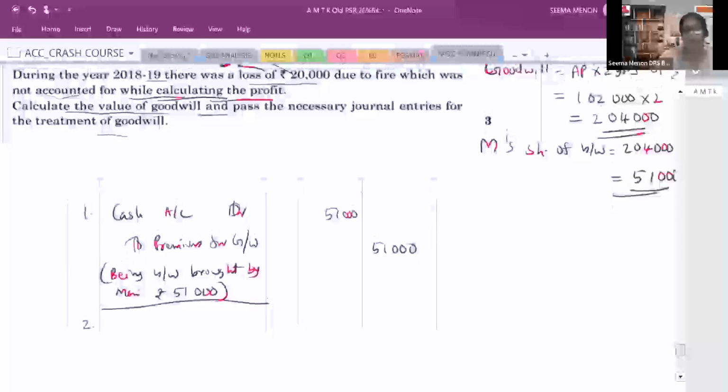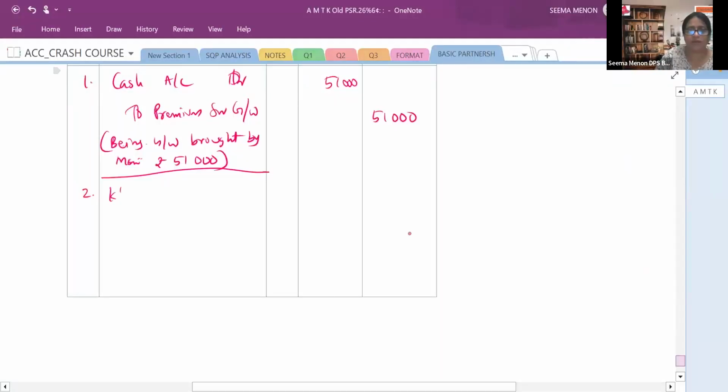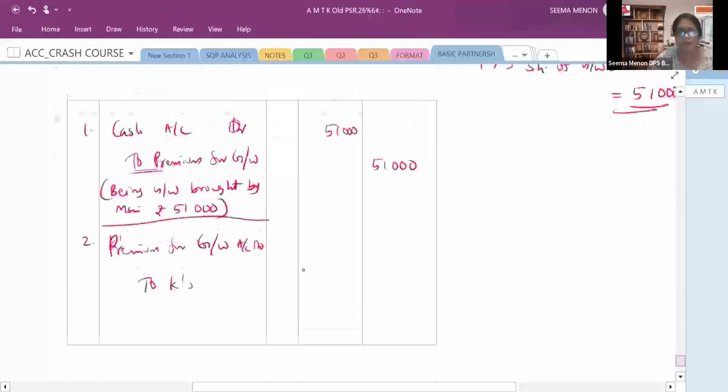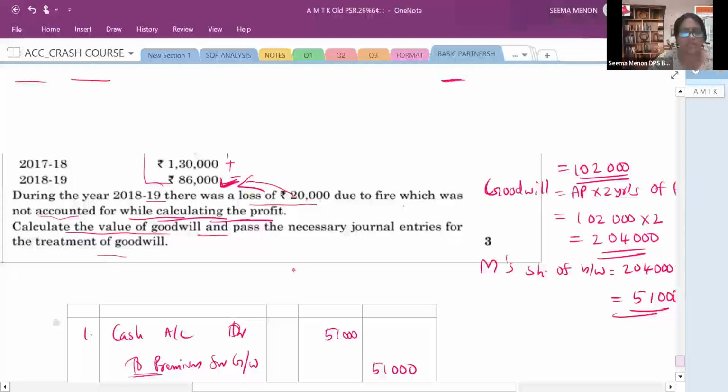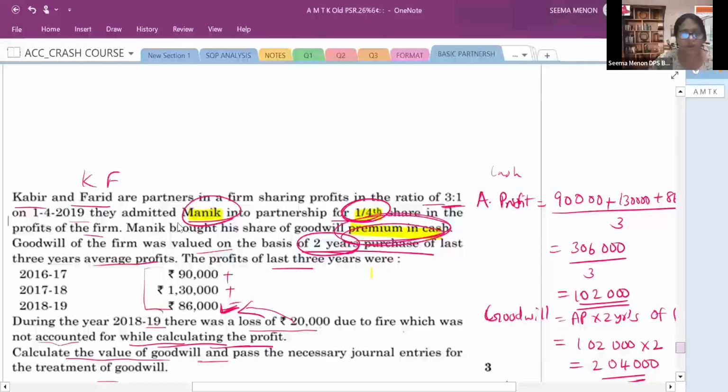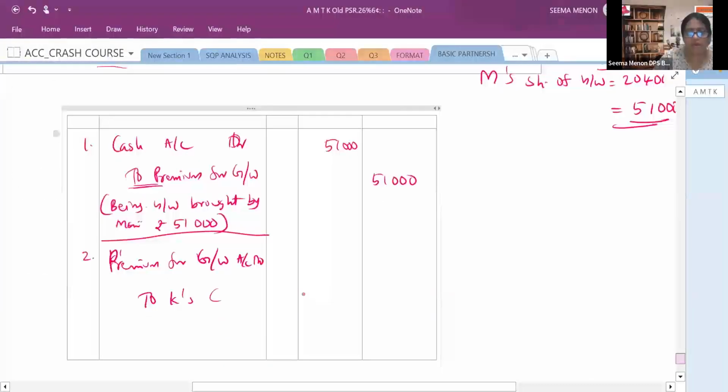That is 3:1. So you will write premium for goodwill account debit, because the premium for goodwill account is to be closed. Who will get? Sacrificing partners. Whenever partners are getting anything, their capital account will be credited. Is there any word fixed mentioned in the question? I can't see a fixed word anywhere. So we will write Kabir's capital account and Farid's capital account.